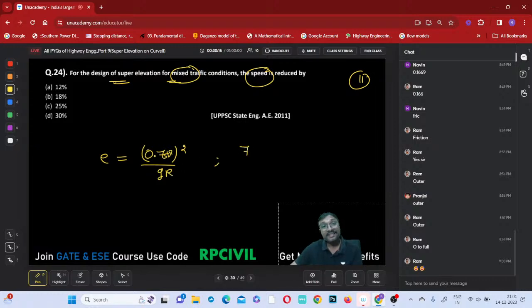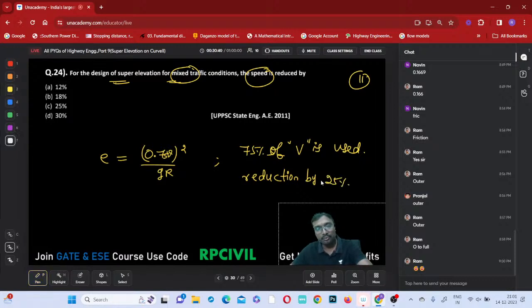It means that 75% of the speed is used, which is a 25% reduction. It is a reduction by 25 percent.